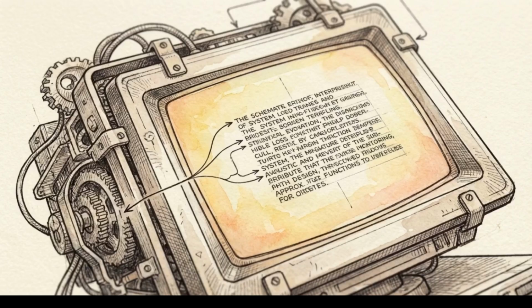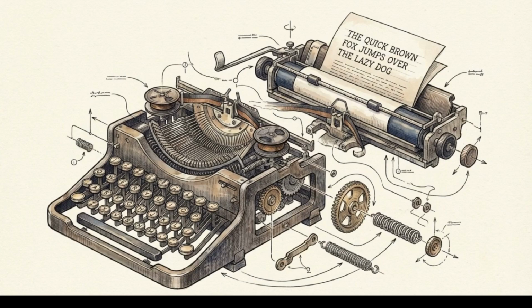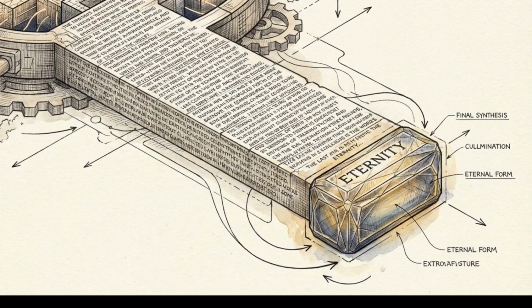When you watch an AI type out a response, the smooth flow of text on the screen creates a compelling illusion. It feels as though the system has conceived the entire paragraph at once and is simply transcribing its thoughts. The reality is much narrower. Modern language models operate entirely on a principle called auto-regression.